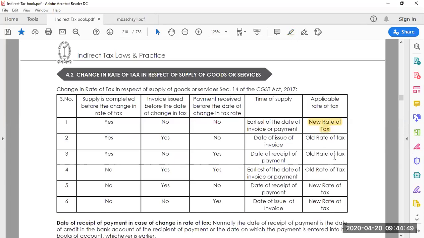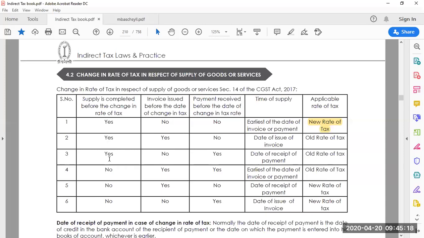Why? Because you are going to issue the bill or make the payment only after the change of rate. Before the change of GST, you had not issued the billing. Anything done after that means the new rate of tax is applicable, so the old rate of tax we are not going to consider.